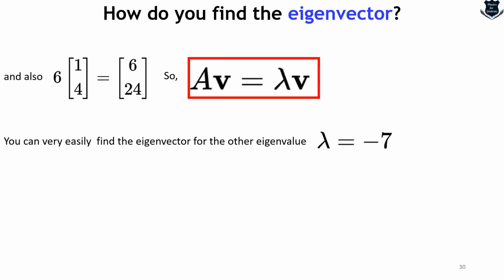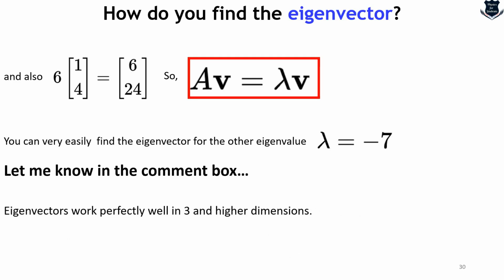And obviously we started with the value of 6. Now what you can do is start solving it for minus 7, the same way, the same technique. Instead of lambda equals 6, you put in lambda equals minus 7. And you can let me know in the comment box how your equation looks.